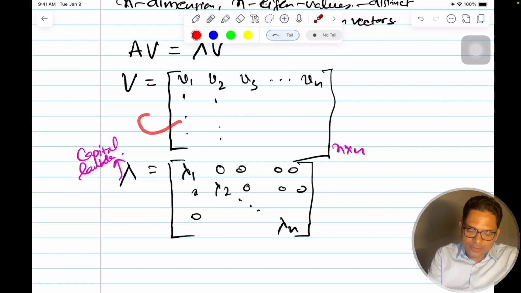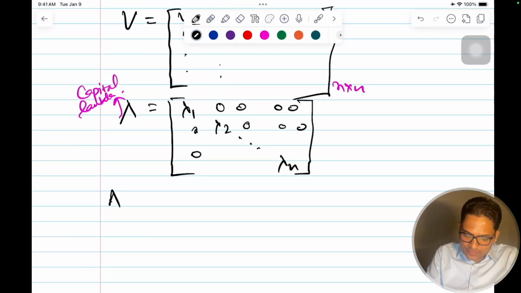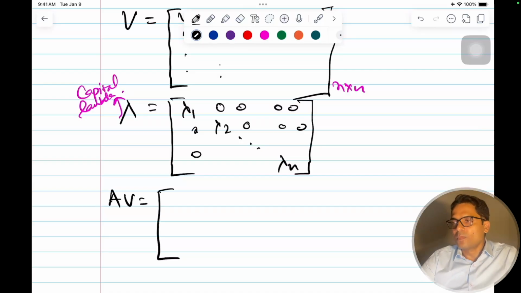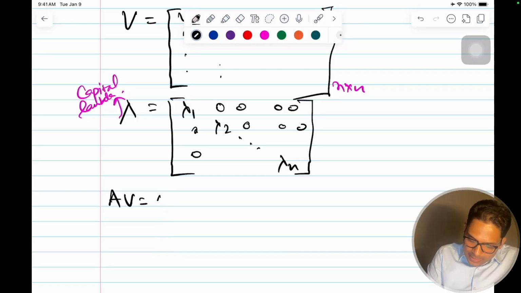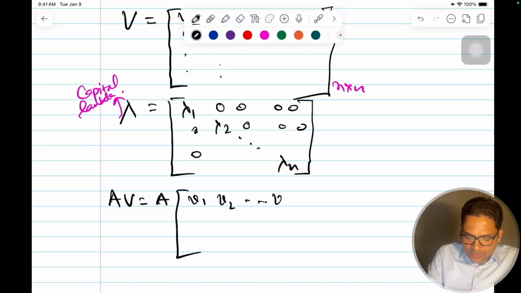So for example, A times V, how do we see this? A times my V, where the small v's are V1, V2, till Vn.